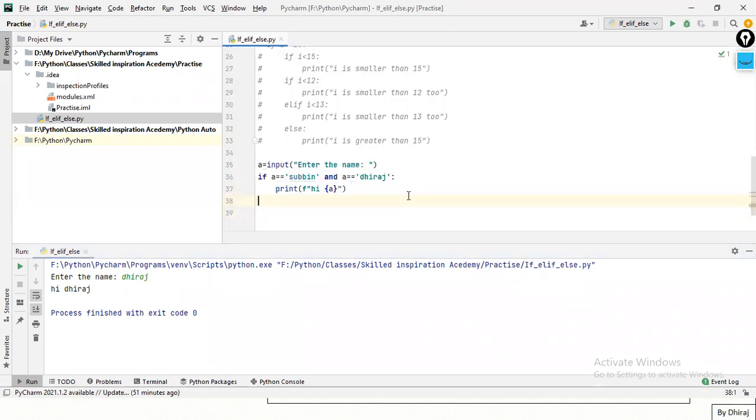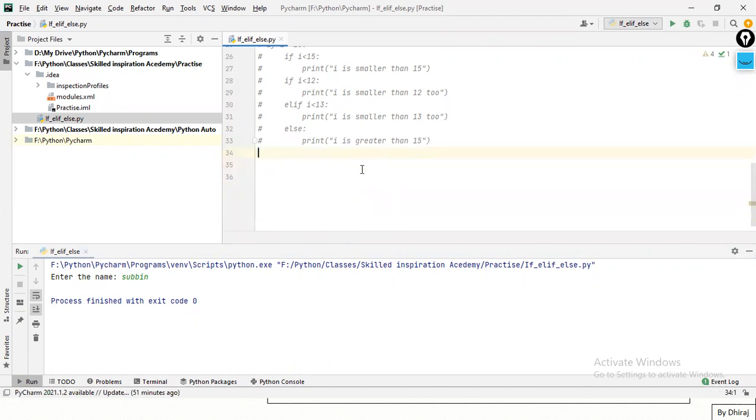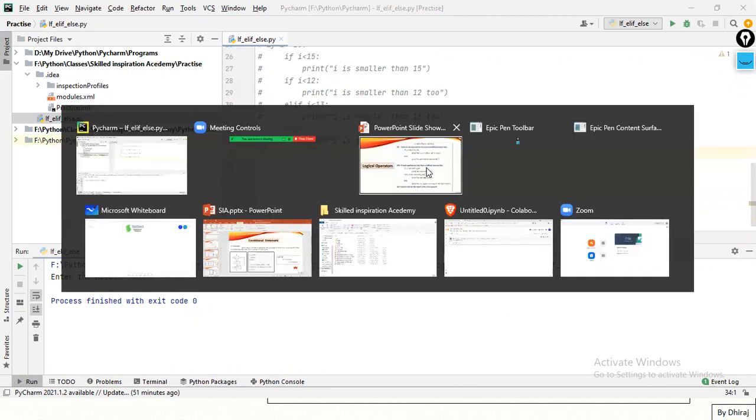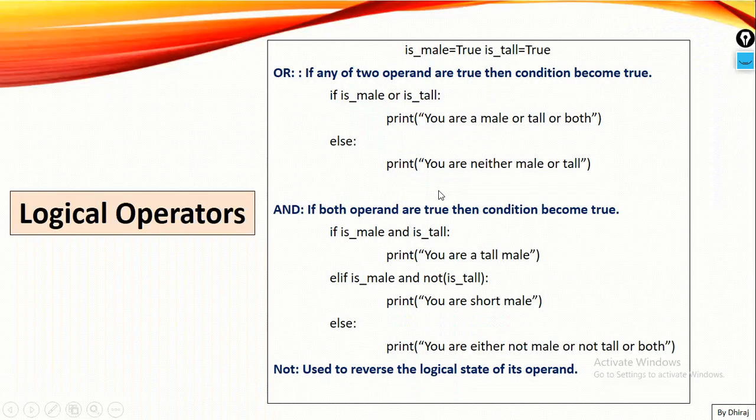Now tell me, if I write either Subin or Dheeraj, will it get printed or not? No, we will get an error. No output, I will not get any output, right? So that is the condition of and. It needs both conditions to be true, and then the interpreter will come inside this block.